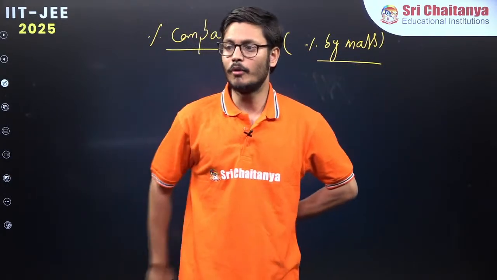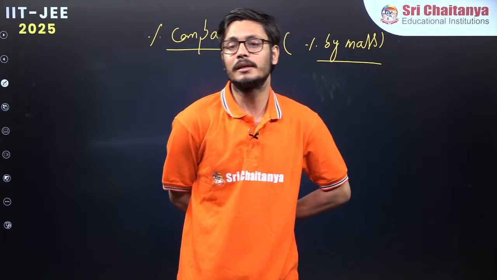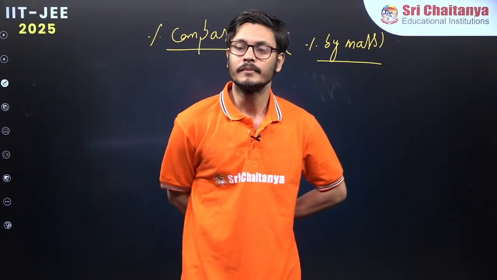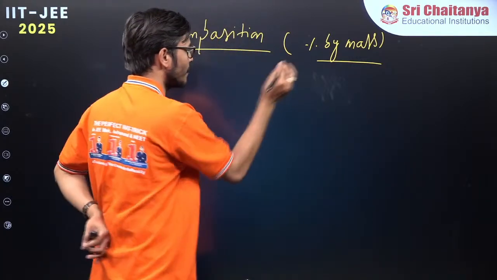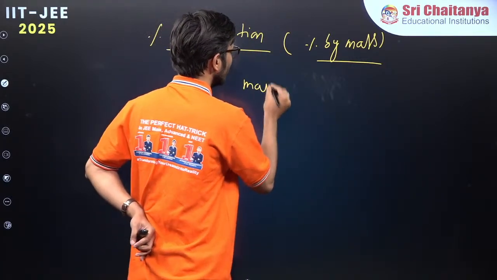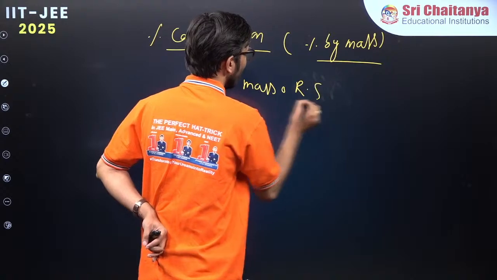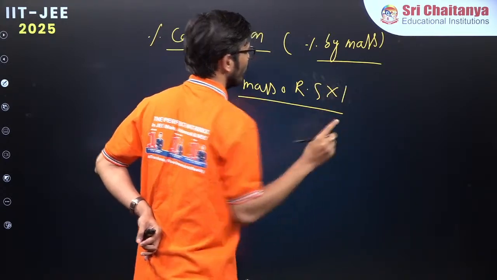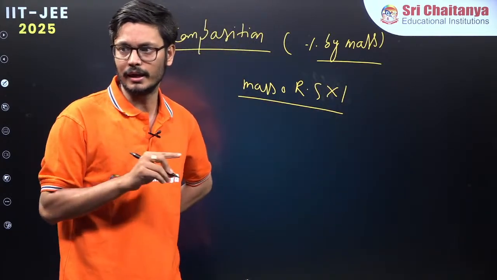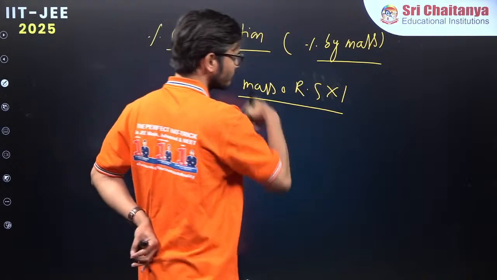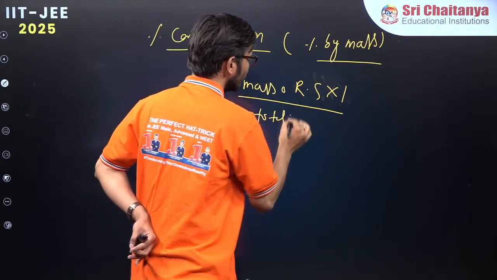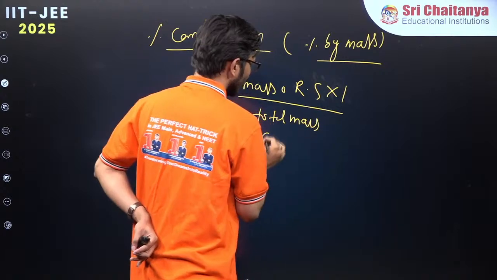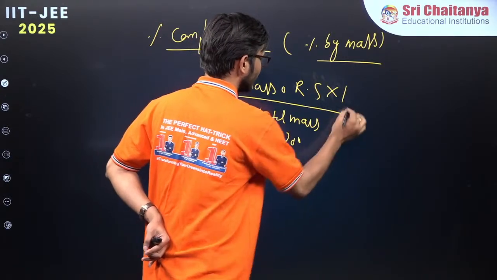So let us say we want to know the percentage composition of Rohit Sharma among a total of 200 students. Because it is percentage by mass, what will we write? Mass of Rohit Sharma, isn't it? And because only one Rohit Sharma is there, mass of Rohit Sharma into 1, divided by total mass of 200 people, multiplied by 100.